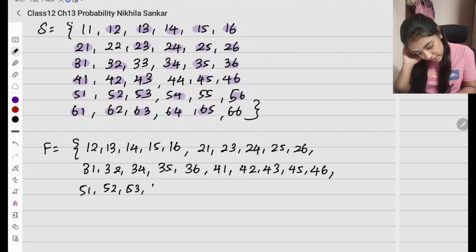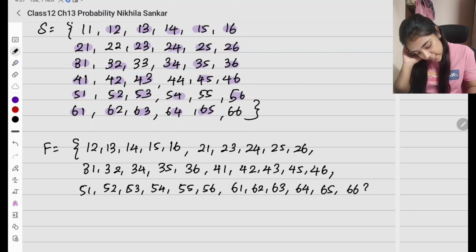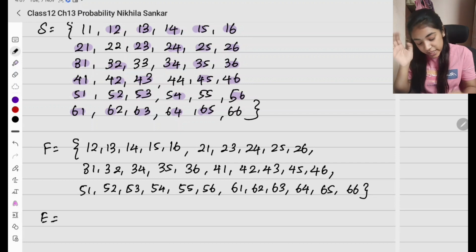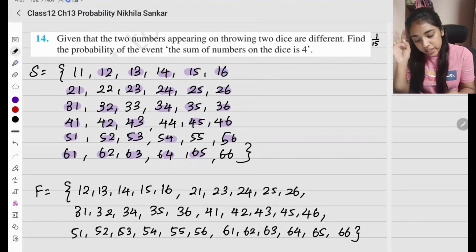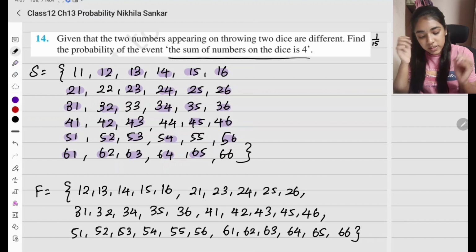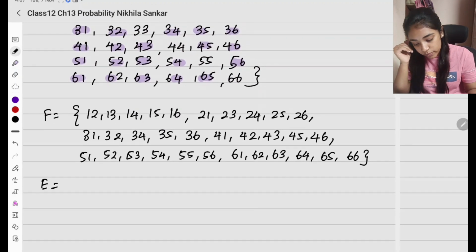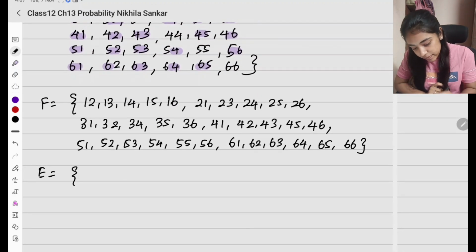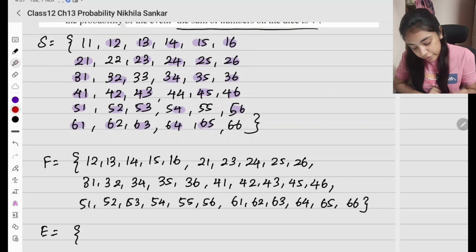5 1, 5 2, 5 3, 5 4, 5 5, 5 6, 6 1, 6 2, 6 3, 6 4, 6 5, 6 6. This is given. Now what probability is he asking? Find the probability that the sum of the numbers on the die is 4. So wherever the sum is 4, I'm going to mark that in a different color.